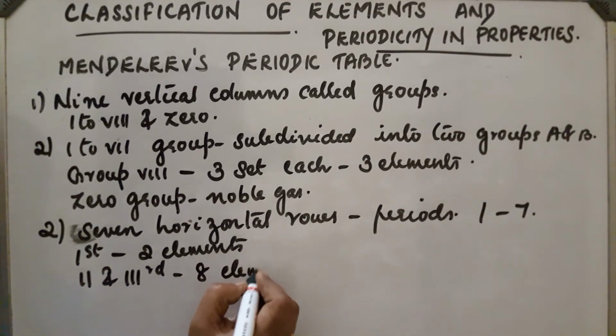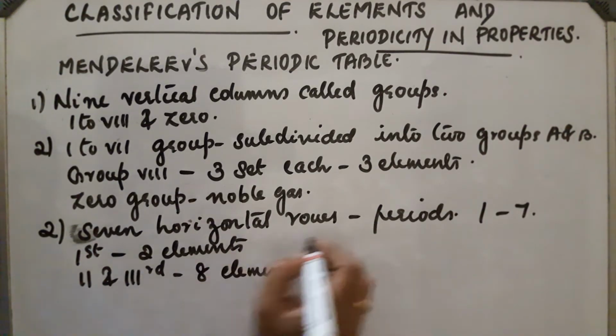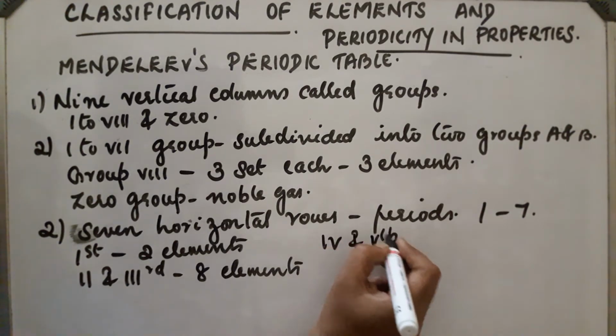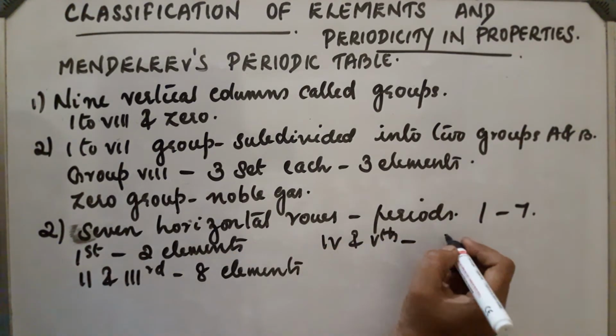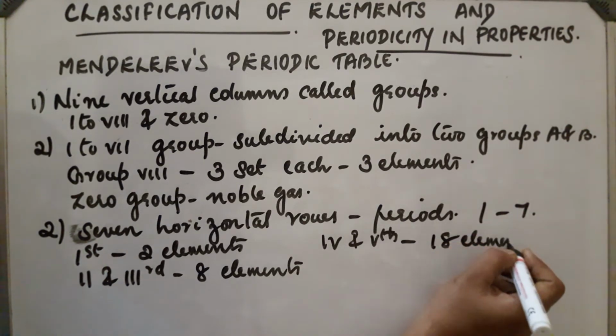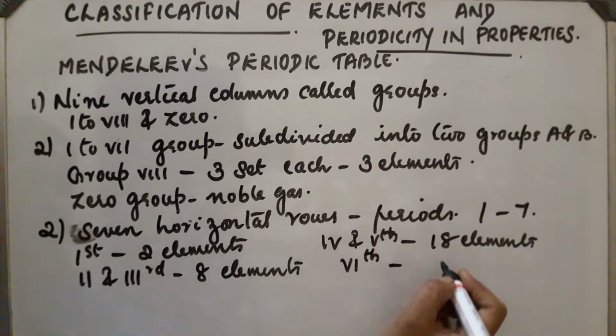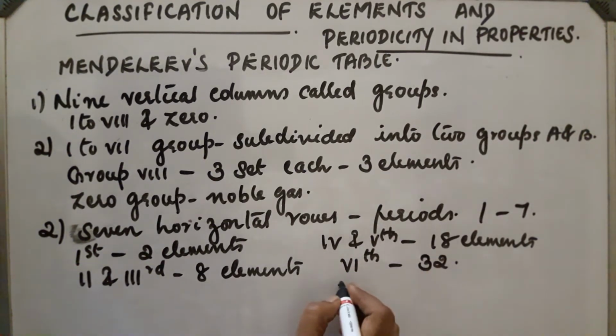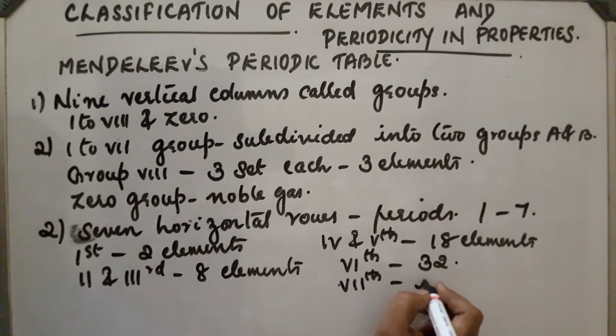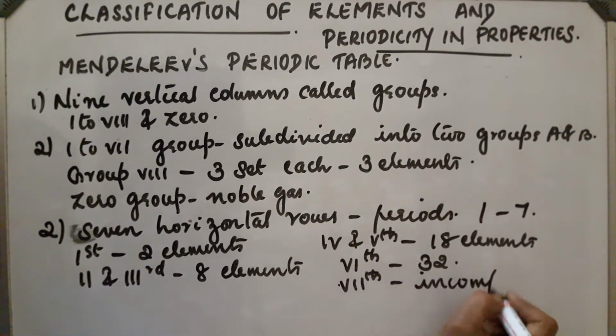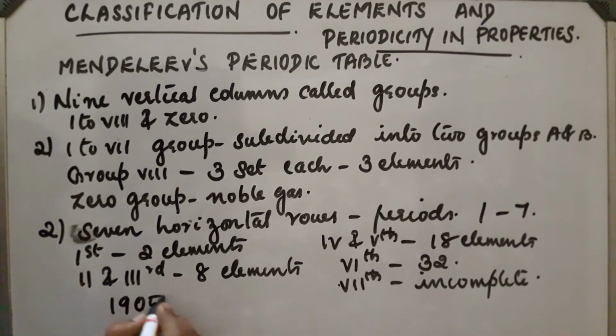The fourth and fifth periods contain 18 elements each. The sixth period contains 32 elements and the seventh period is incomplete. Like this he constructed his table according to the periodic law, and this table was published in the year 1905.